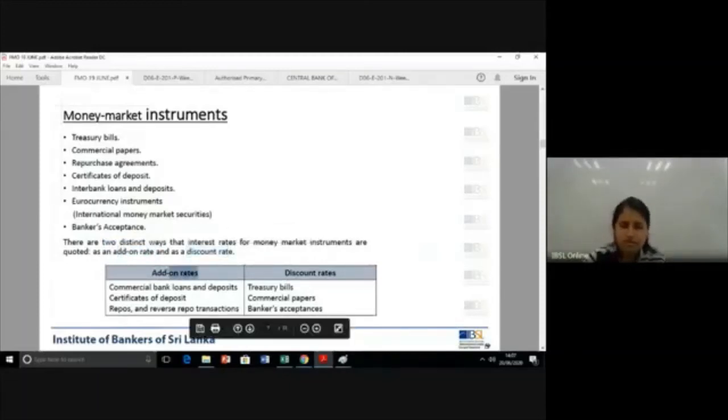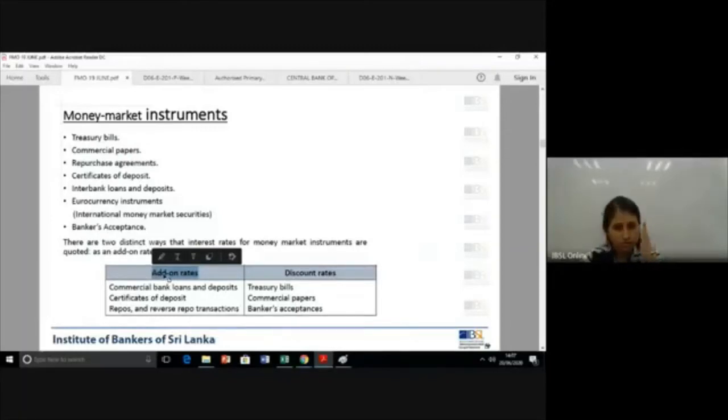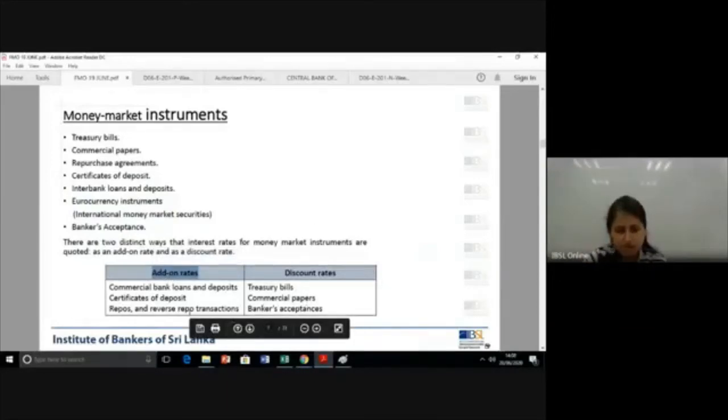When you say add-on rate, think of a fixed deposit. You put in money and at the end of the maturity, you get the invested money with interest. Interest is added on. That's what you call add-on rates. But discount rate is when you buy an instrument with a face value at a lower price, and at the end of maturity, you get the face value. The difference is the discount. So that is called discount rate.